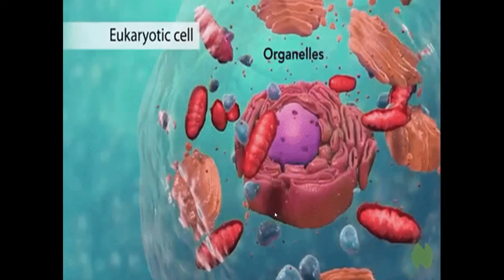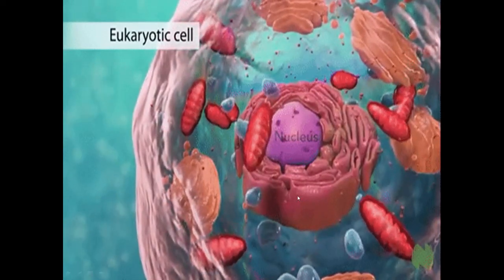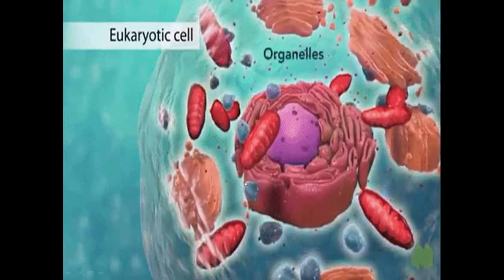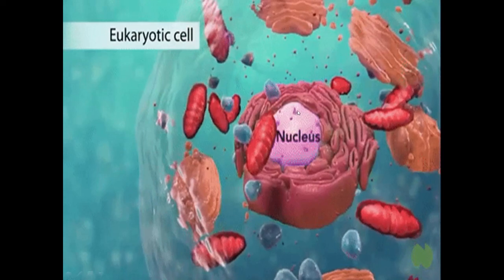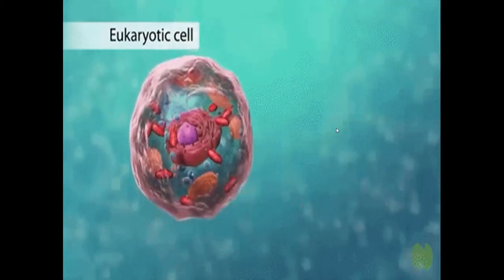Here you can see an example of a eukaryotic cell, because there is a prominent nucleus. Cell membrane, cytoplasm and nucleus. This is the image of a cell. There are many organelles floating in the cytoplasm.